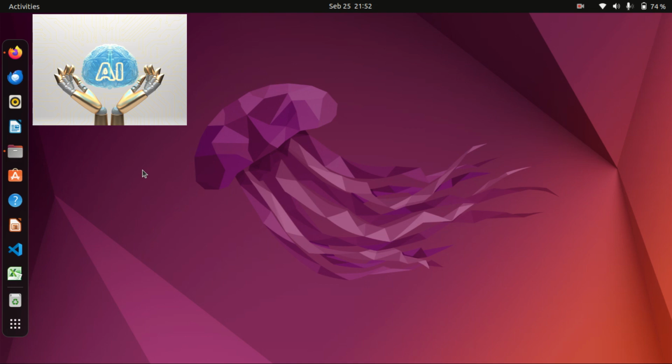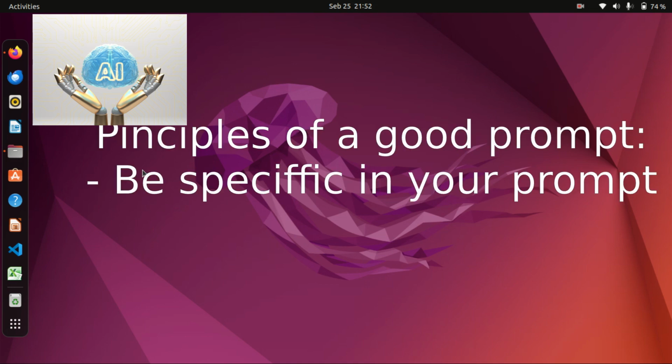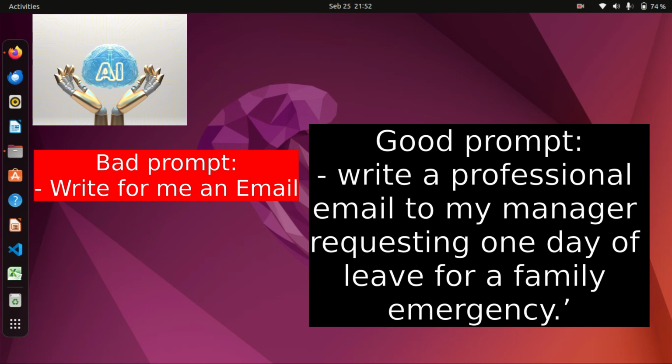Now, what are some of the principles of a good prompt? Some of the golden principles are: be specific. Instead of saying write an email, say write a professional email to my manager requesting 1 day of leave for a family emergency. Let us try this out.